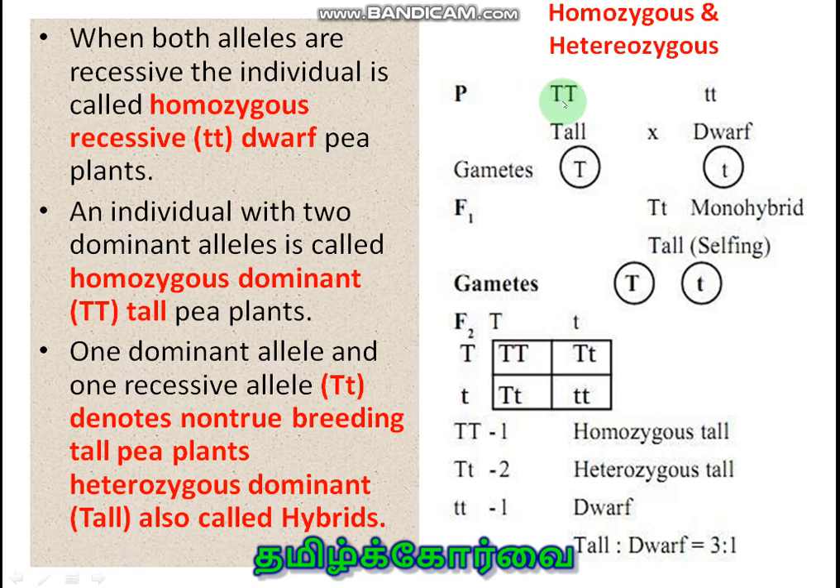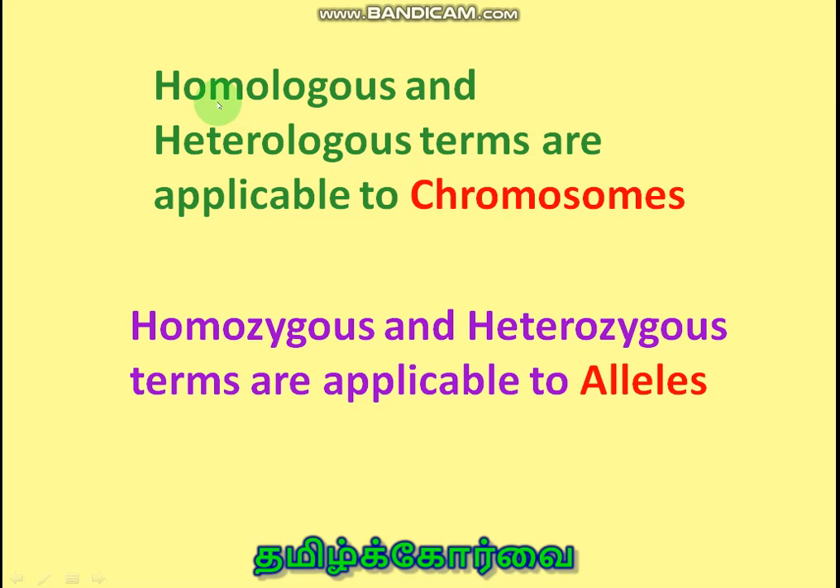This one is homozygous dominant tall, whereas the F1 generation plant can be expressed as non-true breeding tall, or heterozygous dominant tall. Phenotypically it is tall, so heterozygous dominant tall, or it can also be expressed as hybrids. Here, two sets of terms were used, and it may be confusing. Homologous and heterologous are terms applicable only to chromosomes, whereas homozygous and heterozygous are terms applicable only to alleles.